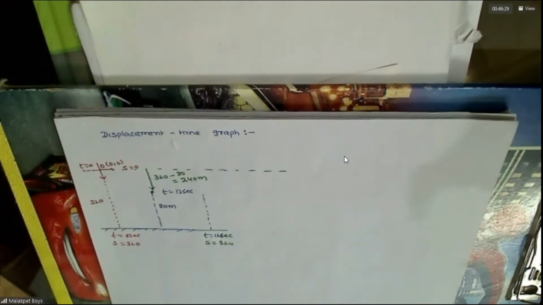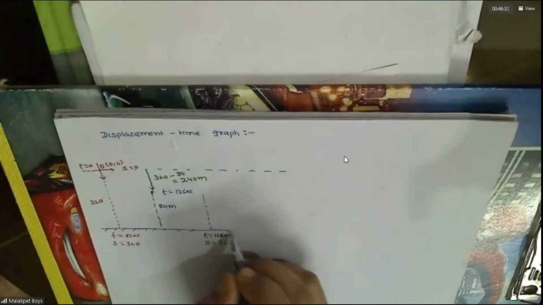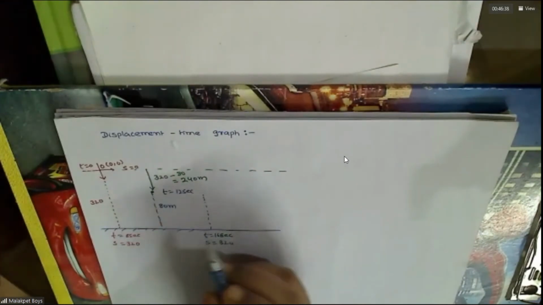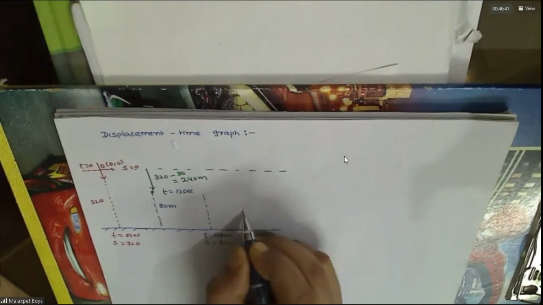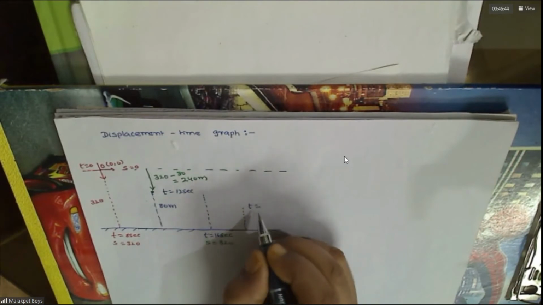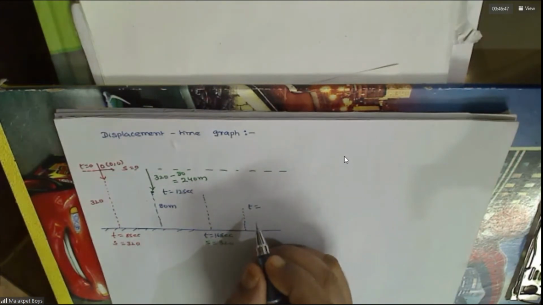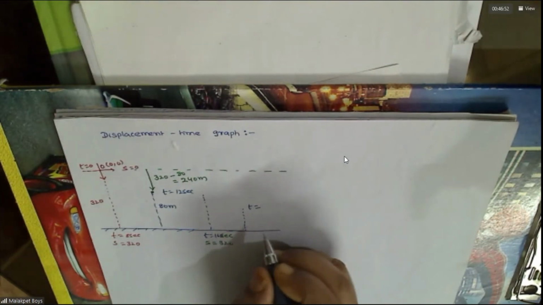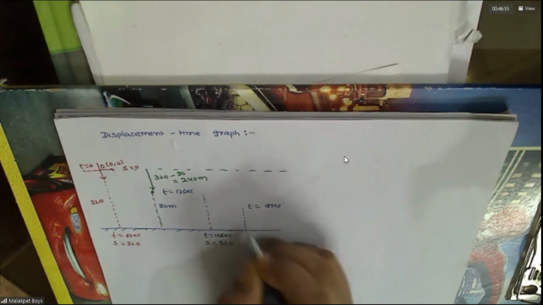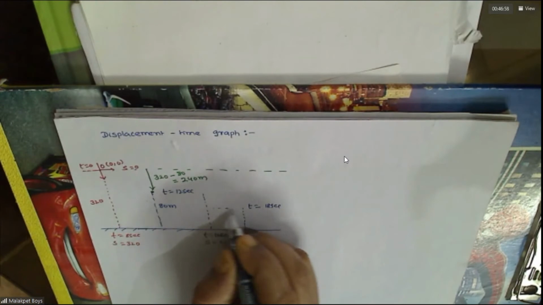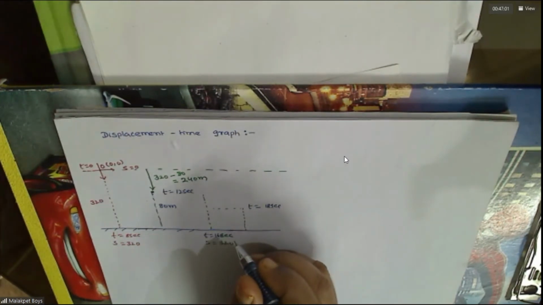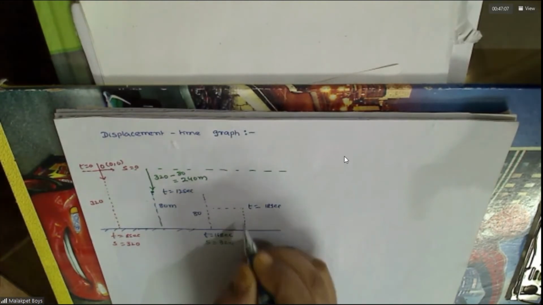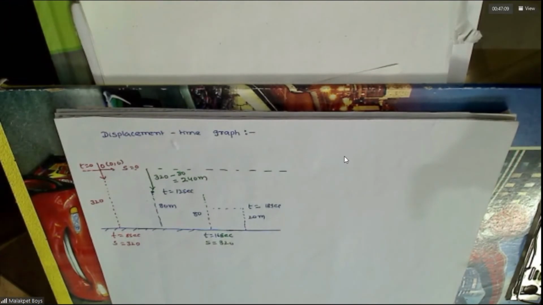Again, after one more interval, what will happen? 1/4 of this means how much it becomes? 20. We have completed 18 seconds now, because it takes another 2 more seconds. The height attained will become 1/4. 1/4 means how much? 20. This is 80 now, this is 20 meters. So the displacement will be this one.